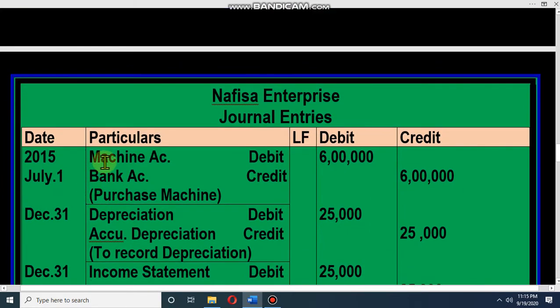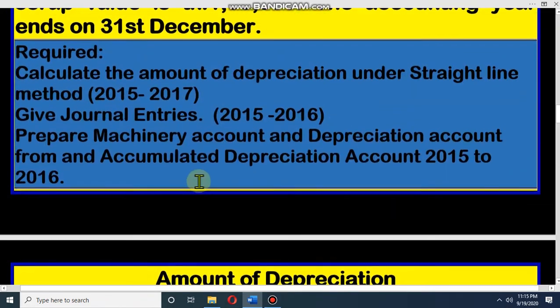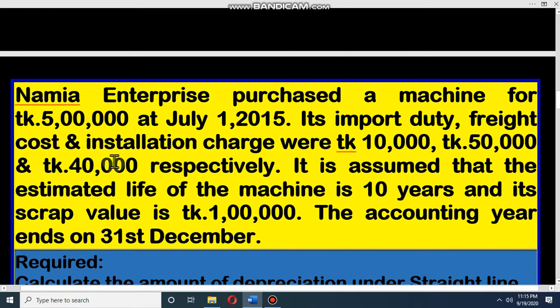Dear student, at first, the first journal is machine account debit, bank account credit. That means how much money we have paid for purchasing the machine. You know that machine is an asset, so asset account debit and bank account credit. So machine account debit and bank account credit. Look at the price of the machine. A machine 5 lakh, then import duty, carriage and freight we have to add.